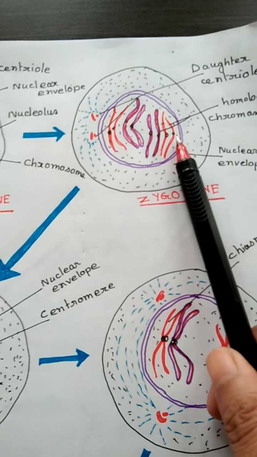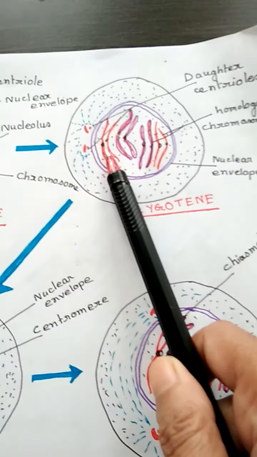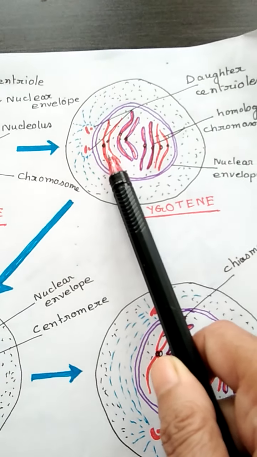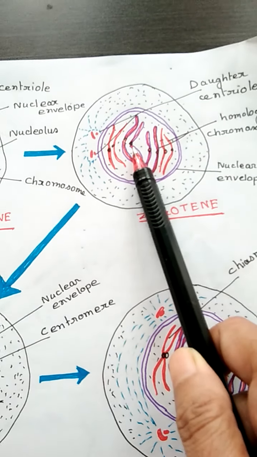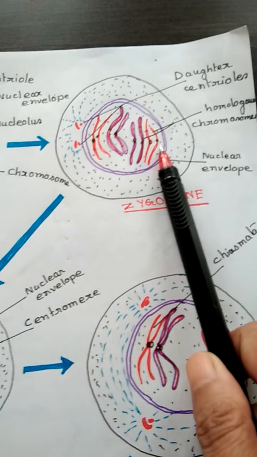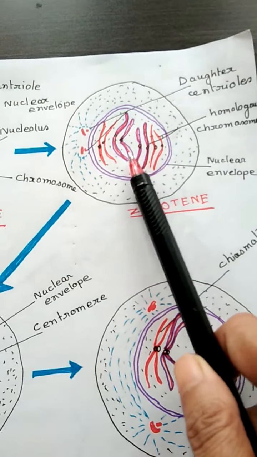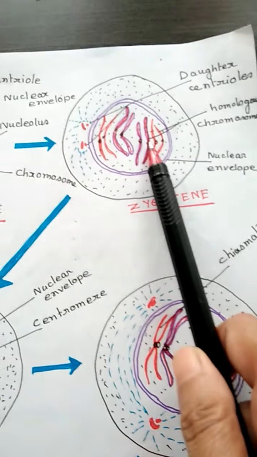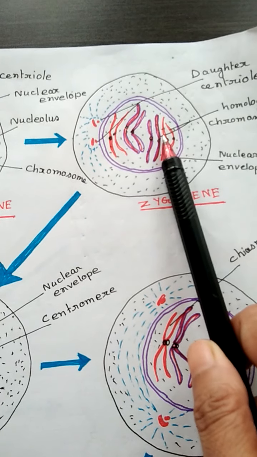In the zygotene stage, the pairing of homologous chromosomes takes place. This chromosome is homologous to this one, that's why they come side by side. And this one is homologous to this one, that's why they come side by side like that. So these are the 8 chromosomes, but the same type of chromosomes are side by side in the zygotene stage.